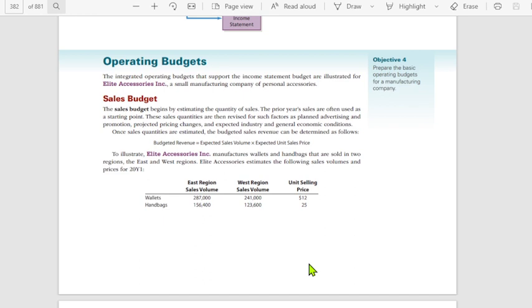Okay. Under the sales budget, it begins by estimating the quantity of sales. The prior year sales are often used as a starting point. So let's take a look at this. To illustrate, ito yung Elite Accessories. This manufactures wallets and handbags that are sold in two regions, the East and West regions. So meron siyang sales volume for East, sales volume for West. And then ito yung unit selling price.